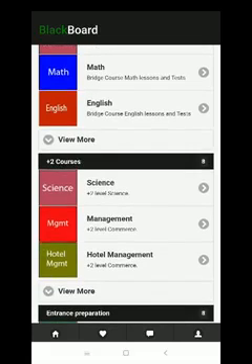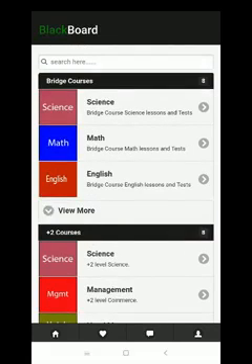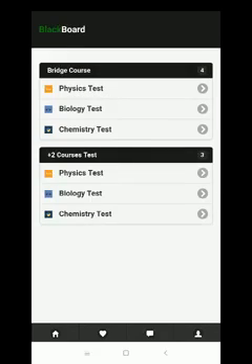In the third section, let's go into it. You can take tests of various subjects, which are categorized by faculty. In the first section we have bridge courses, then +2 courses test, followed by the others. Now let's watch the physics test.